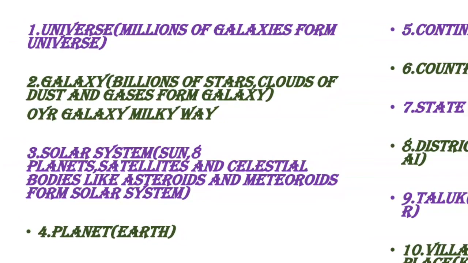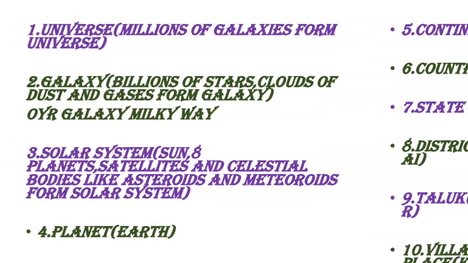And these 3 definitions are very important: solar system, galaxy and universe. If you want, you can pause the video and take screenshots of these definitions. So what is meant by solar system? If I say the name solar system, what will you remember? Yes, of course, it is the sun. The sun is the head and center of the solar system. So solar system means the sun, 8 planets, satellites and celestial bodies.